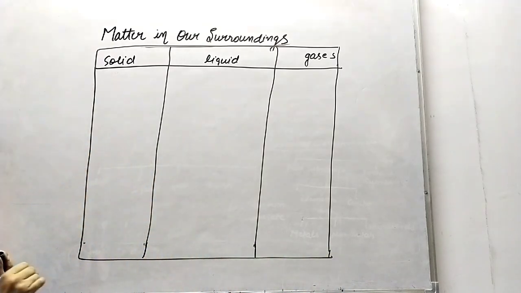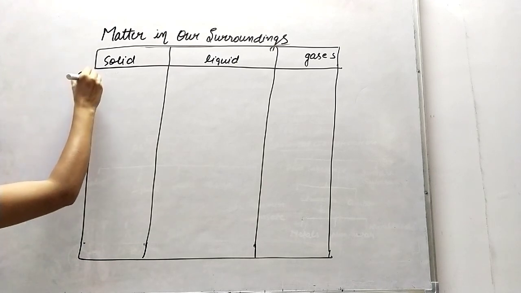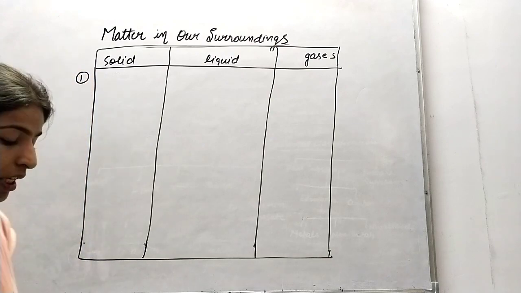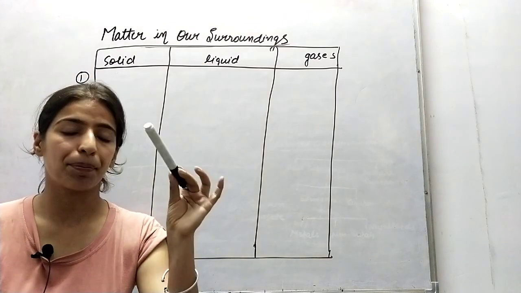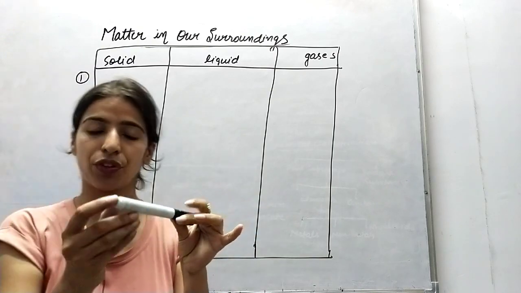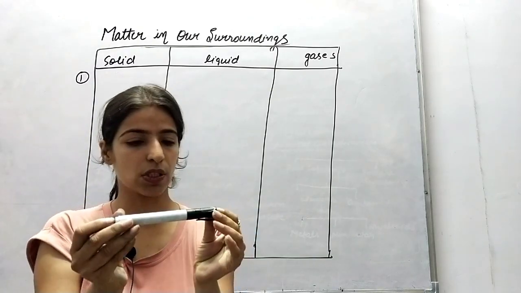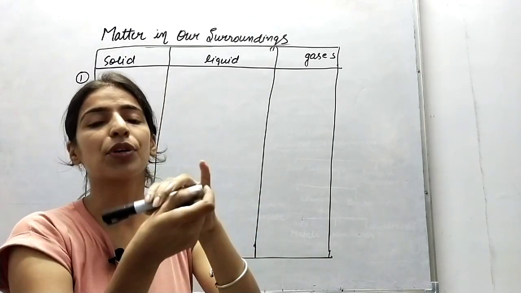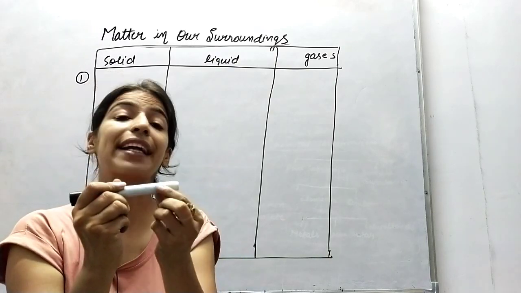This is a table. In this table we are going to discuss the difference between solid, liquid and gases. First of all, the solid. If I am taking the example of this marker, this is a solid because its particles are tightly packed.